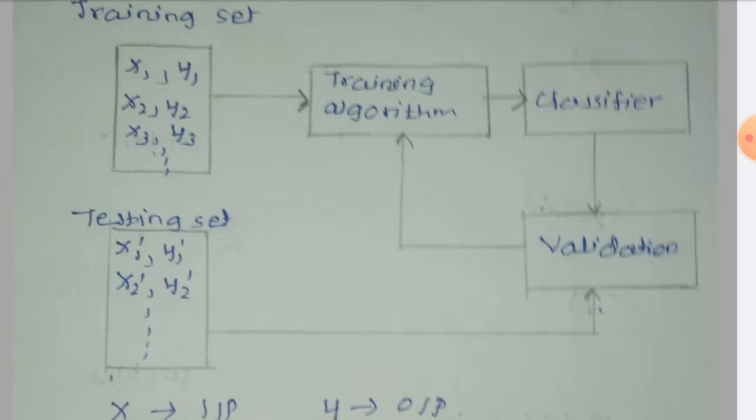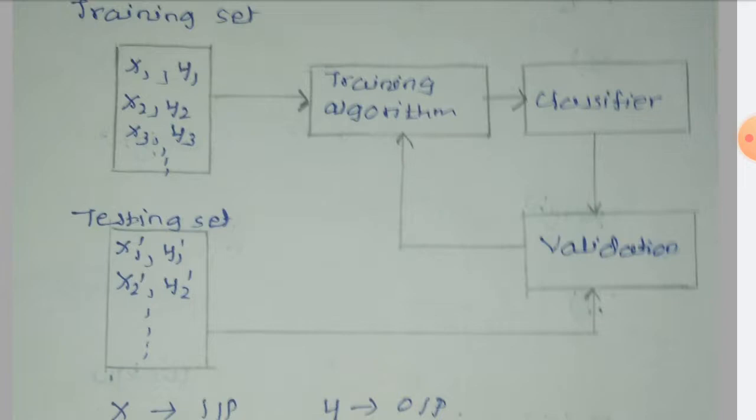Now what we have to do is verify the accuracy or the efficiency of our system. So this testing data is given to the validation, and the output of the training algorithm goes to the classifier, and it will classify whether that testing data belongs to the male category or female category. After validation we are getting the exact output from the system, either he is a male or a female.